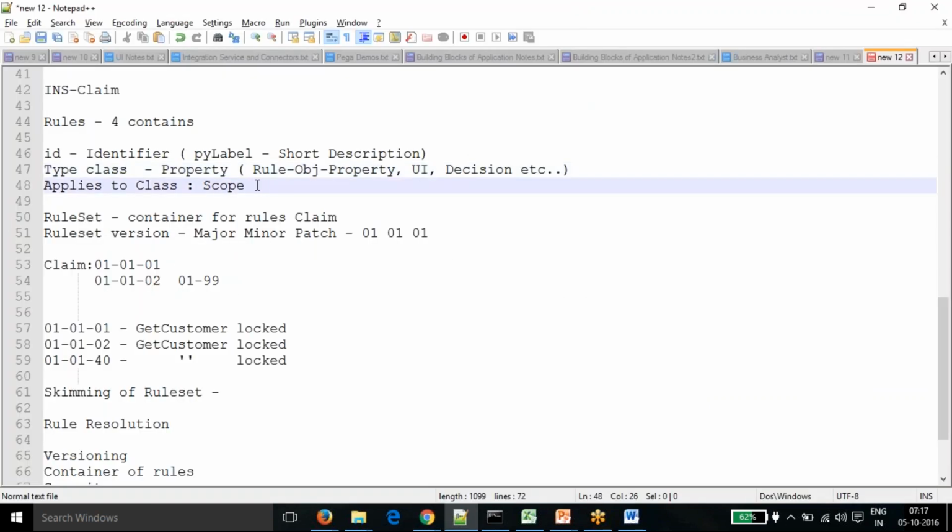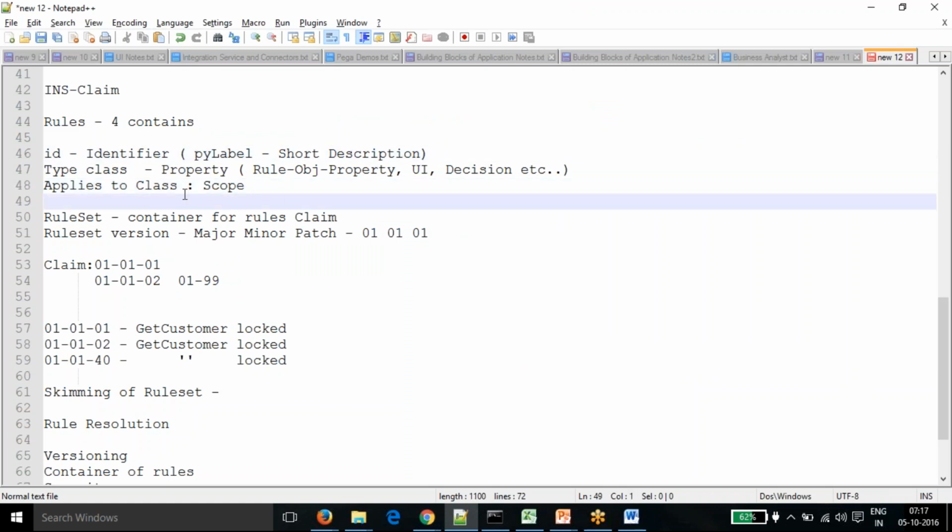So if we have the same name, say one name is called PY default, then PY default can be a property, PY default can be a UI, PY default can be a decision. So from the type class, we can define that PY default is a property, or a UI, or a decision. The ID can be the same for a rule, but from the type class, we can define whether this name is a property, a UI, or a decision.